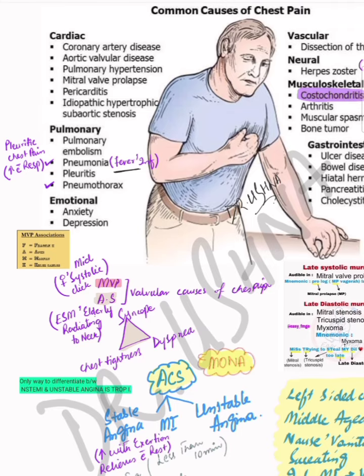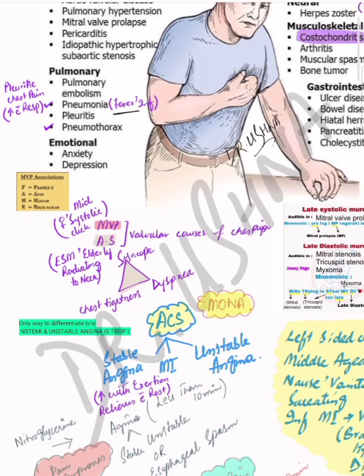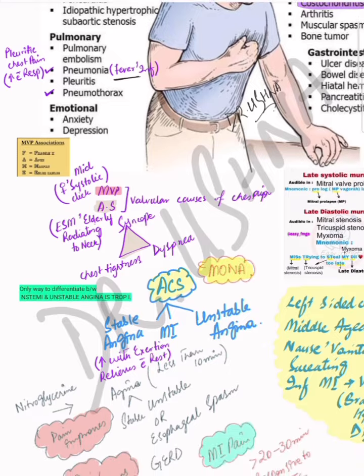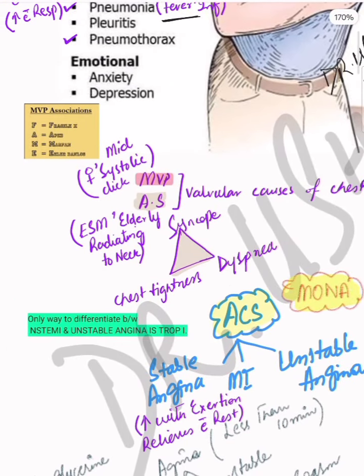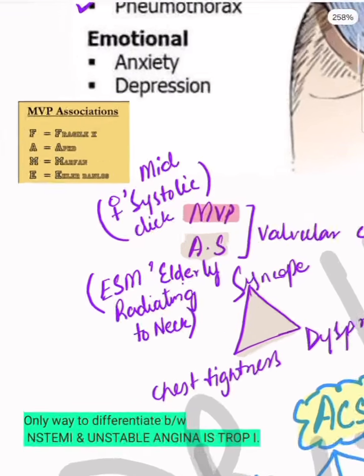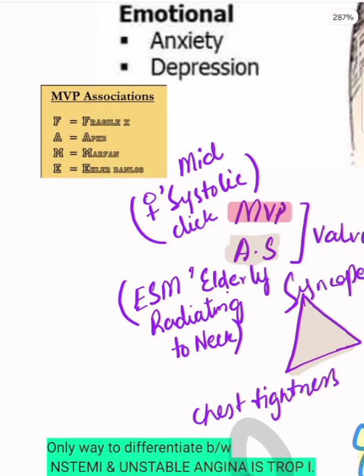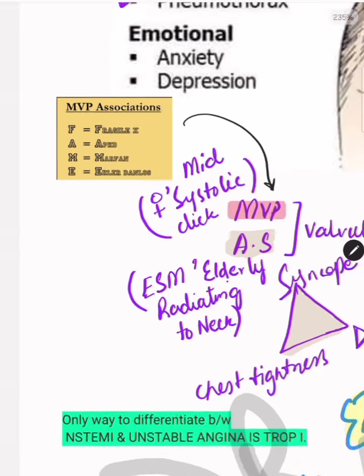Among the cardiac causes, two valvular heart diseases mostly present with chest pain. The first is mitral valve prolapse. In mitral valve prolapse, the scenario is given mostly in females with a mid-systolic click, and there can be associated diseases like Fragile X syndrome, adult polycystic kidney disease, Marfan syndrome, and Ehlers-Danlos syndrome. These two or three points lead to your diagnosis of mitral valve prolapse.